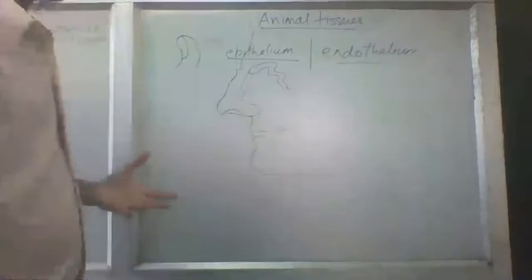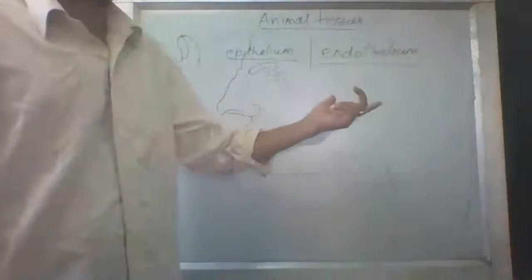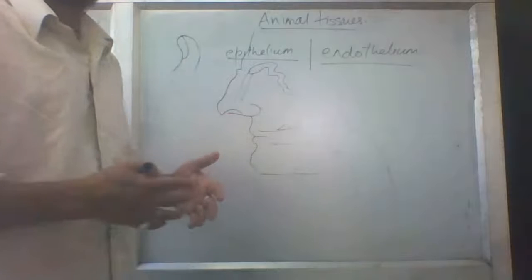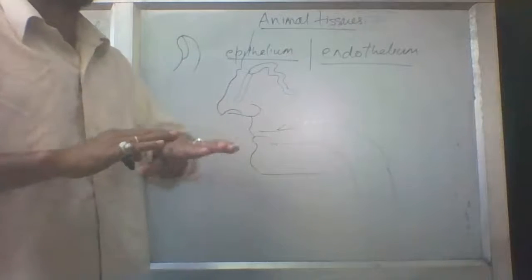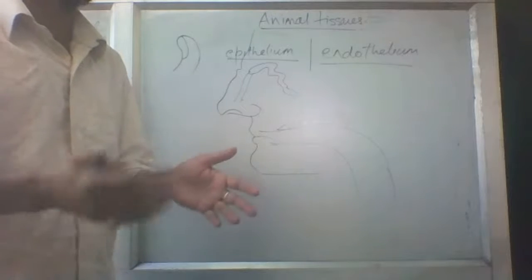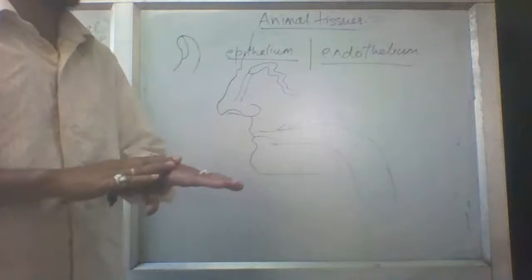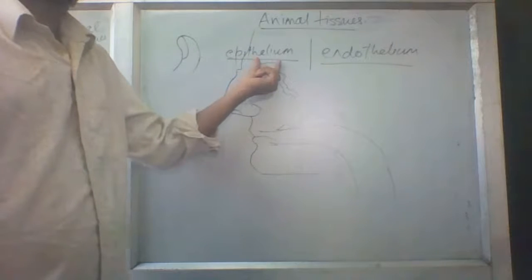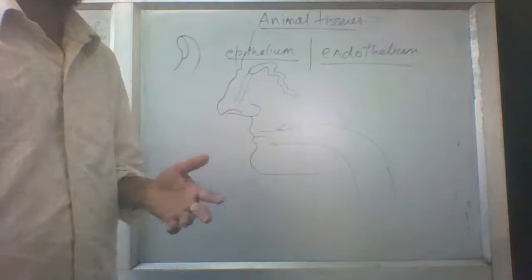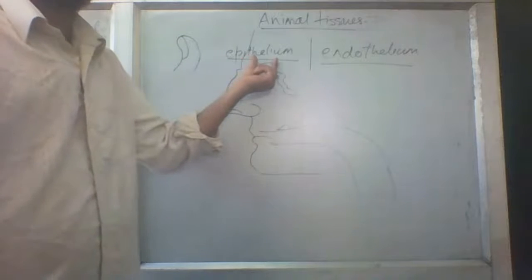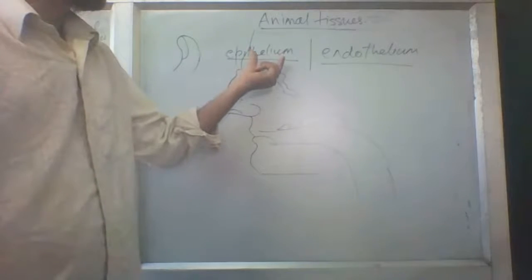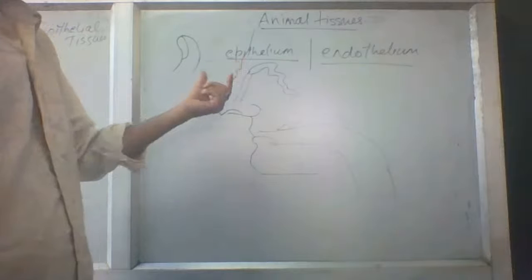I don't know why the scientists have given the names epithelium, endothelium, and epithelial tissues. Epi means outer. In the biological sense, epi means on top of, over another. This is epi, as in epicenter, where it starts. The epi part. Epi, as you have seen with the epicenter of the coronavirus being Wuhan, from where it started. So epithelium means epi, on top of, and thelium means the tissue.